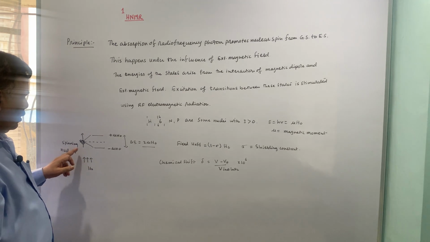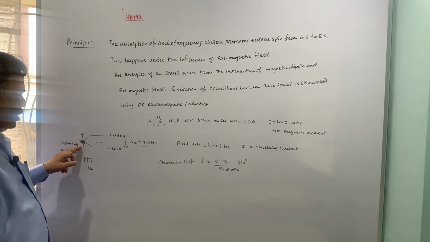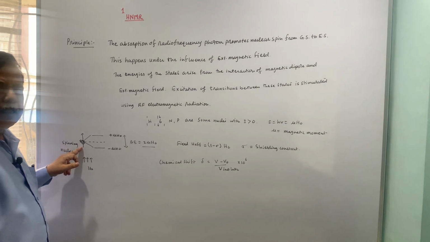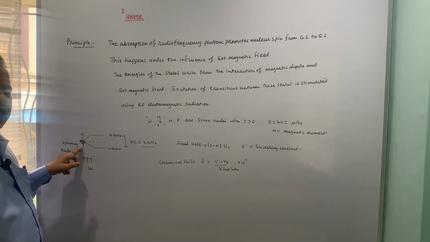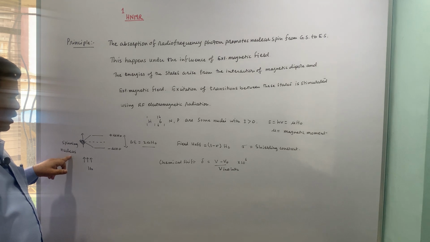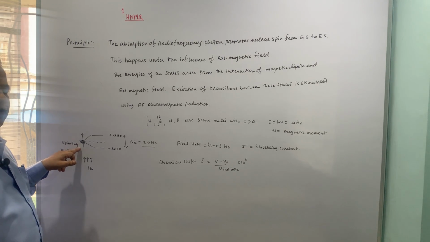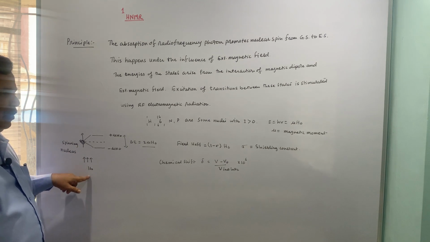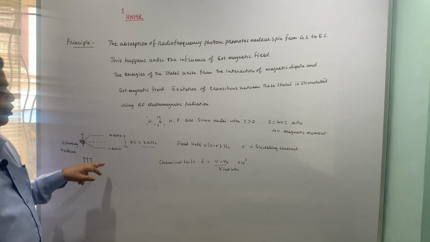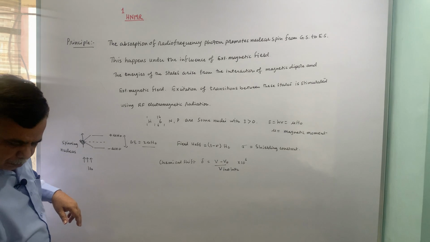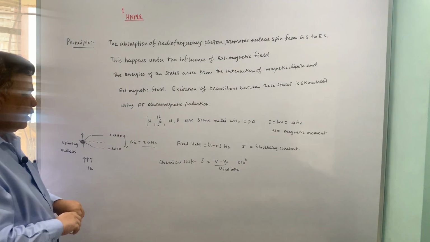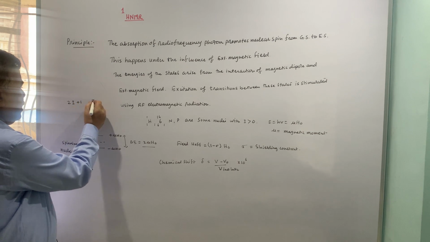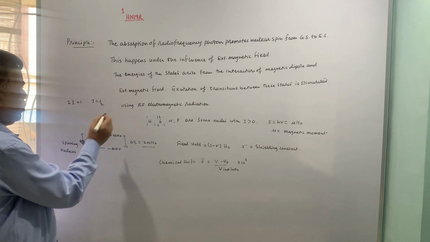Now, here you can see that the spinning nucleus is there. The nucleus, which is a charged particle, under the influence of an external magnetic field will spin and create its own magnetic field. Under the influence of a high magnetic field, it will have two orientations according to the formula 2I plus 1, where I is equal to half for proton.